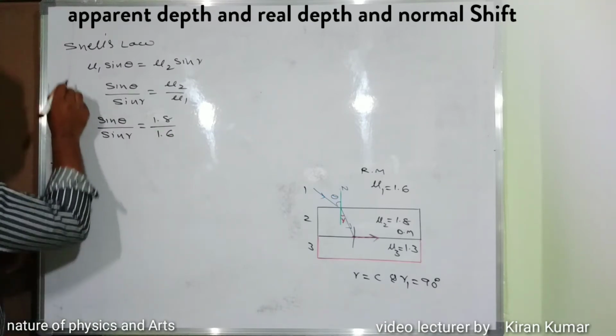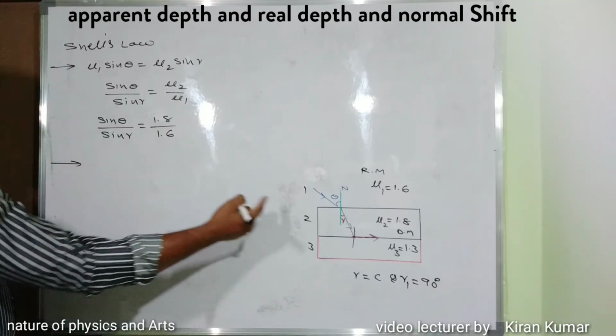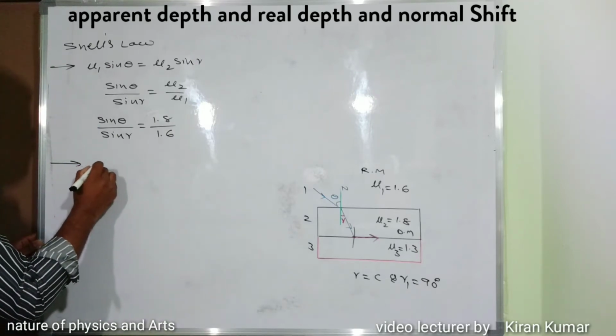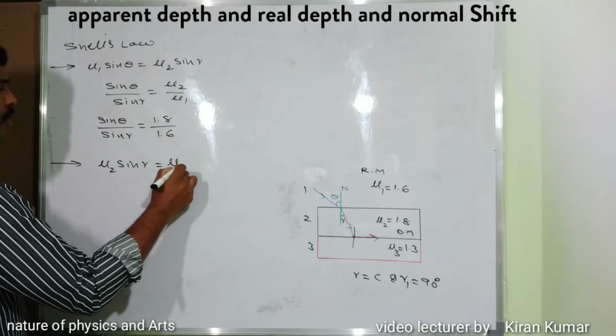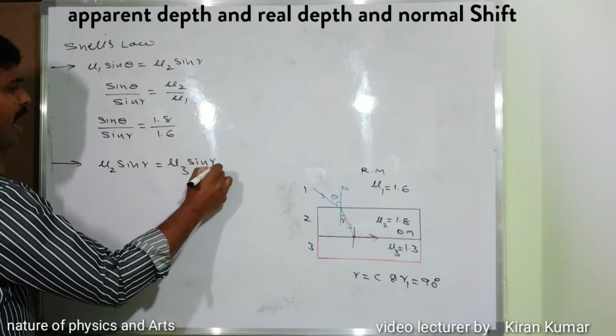Again applying Snell's law from the second medium to the third medium, mu2 sine r equals mu3 sine r1.